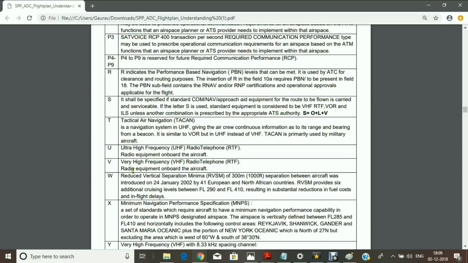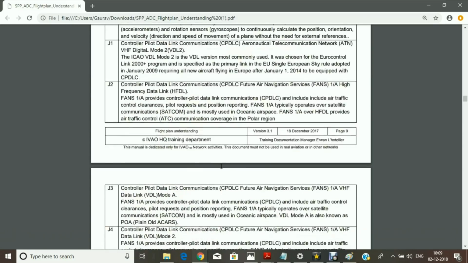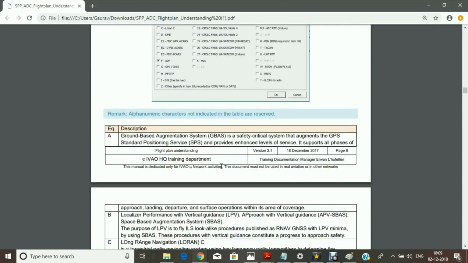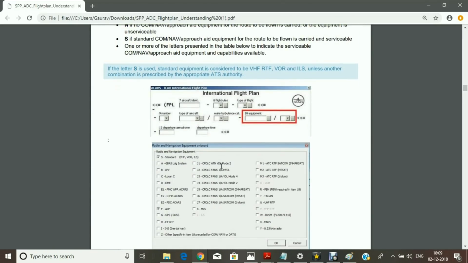If you are putting V, that means you are having very high frequency radio telephony. So if you are having VHF only, then when you are giving your position, when you are giving your estimates, you cannot use MOS or the identifier for VOR and NDBs. So if you are saying Bravo Papa Lima while giving your position or estimates, in this case you cannot use Bravo Papa Lima, you have to say Bhopal.